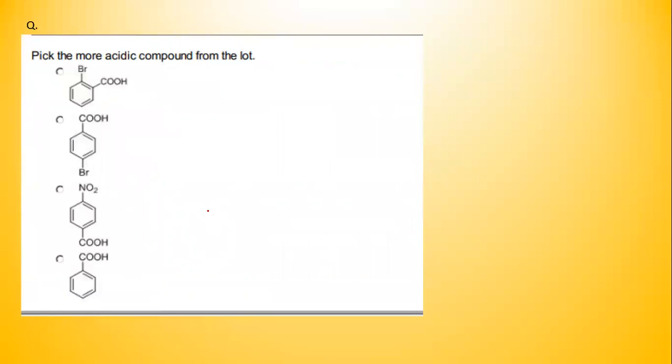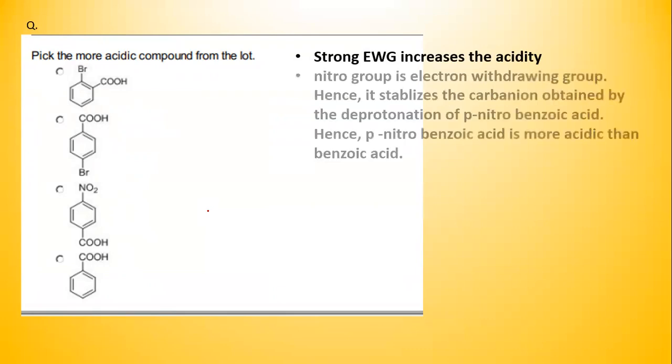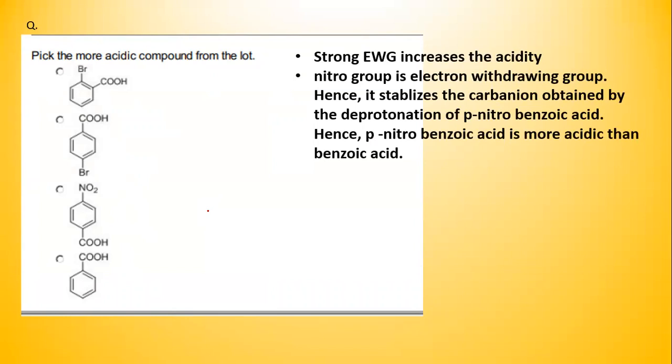Pick the more acidic compound from the lot. All of these are benzoic acid and its derivatives. So a strong electron withdrawing group increases the acidity of a benzoic acid. So here nitro group is the electron withdrawing group, and it stabilizes the carbanion obtained by the deprotonation of nitrobenzoic acid. Here our answer is option C, nitrobenzoic acid.